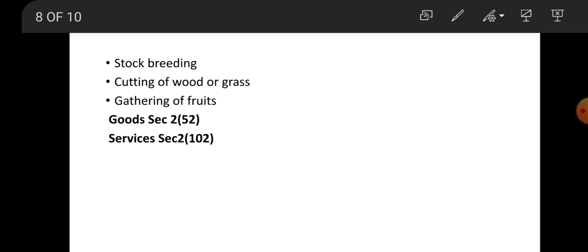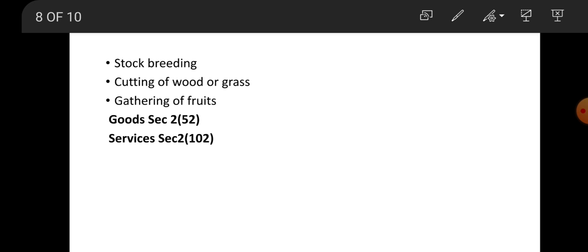Money and securities cannot be treated as goods, but actionable claims, movable properties, and growing crops, including grass, are treated as goods under the definition of the GST Act. Generally, as per Article 366 subsection 12 of the Constitution of India, the term goods includes all materials, commodities and articles.